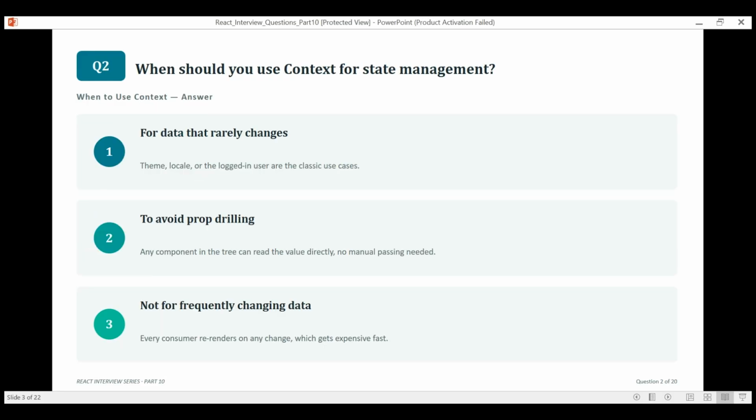So when should you use context for state management? Use context for data that doesn't change often: theme, locale, the current user. It's built right into React and it's great for avoiding prop drilling. Just don't reach for it with data that updates constantly, since every consumer re-renders on every single change.